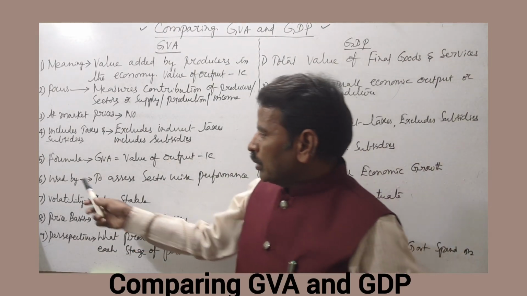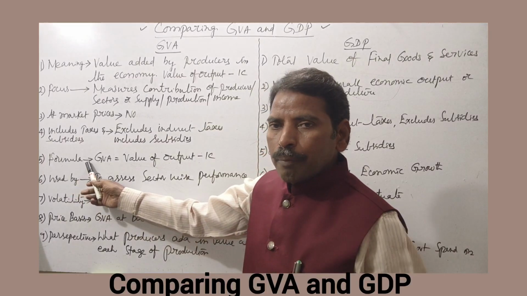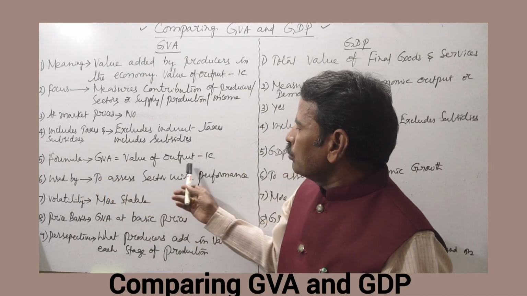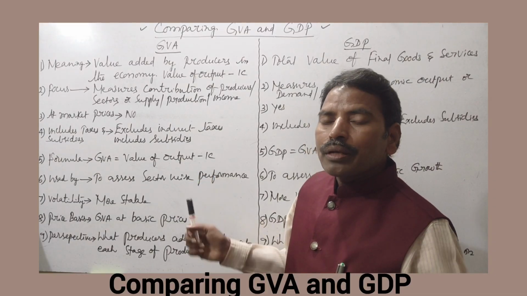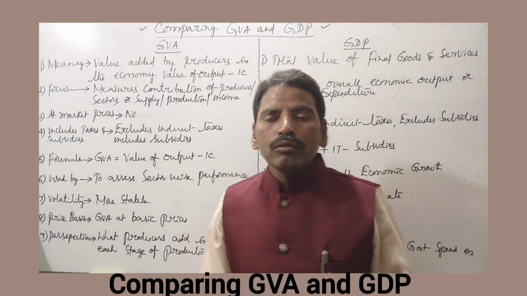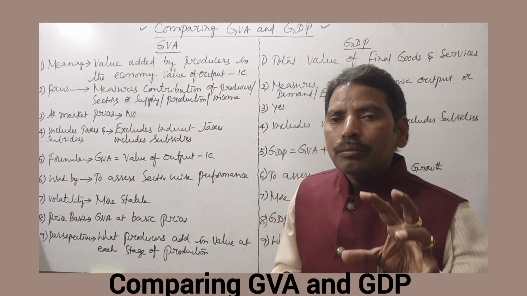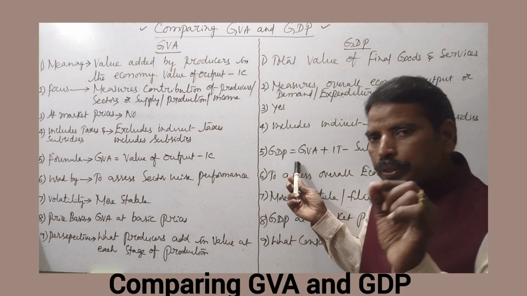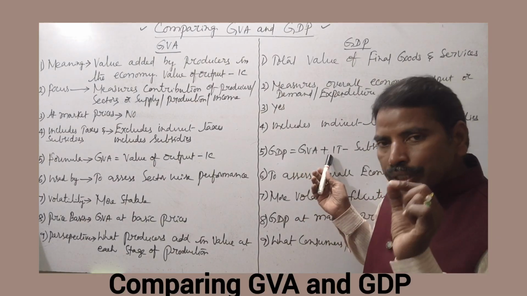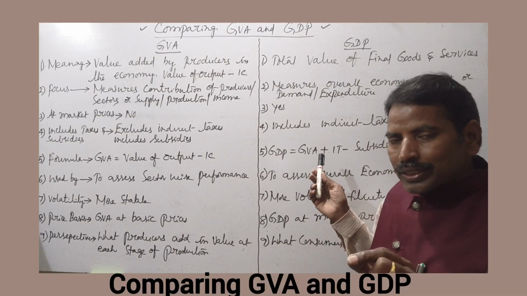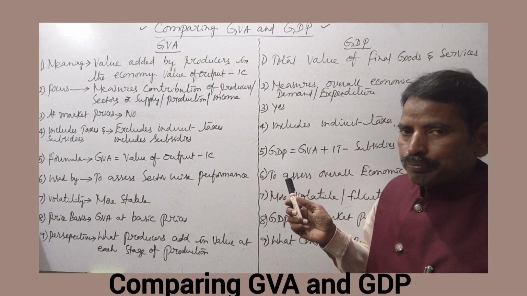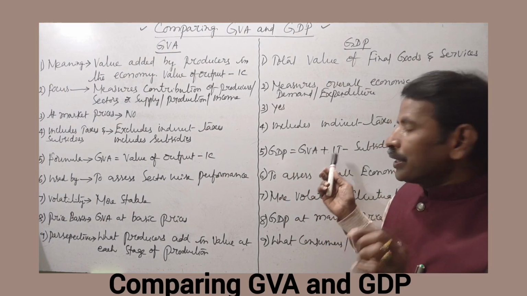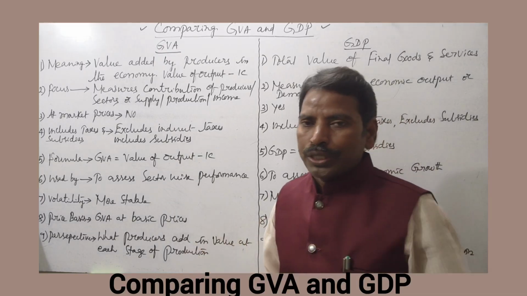Next, GVA formula. GVA is equal to value of output minus intermediate consumption. Whereas GDP is equal to GVA plus indirect taxes minus subsidies.